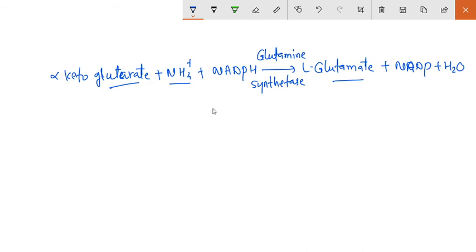So the assimilation of ammonia into the glutamate is catalyzed by the enzyme glutamine synthetase. Glutamate plus ammonia plus ATP produces the glutamine. This is the first reaction. Second, glutamate plus NH4 plus ATP produces the glutamine.